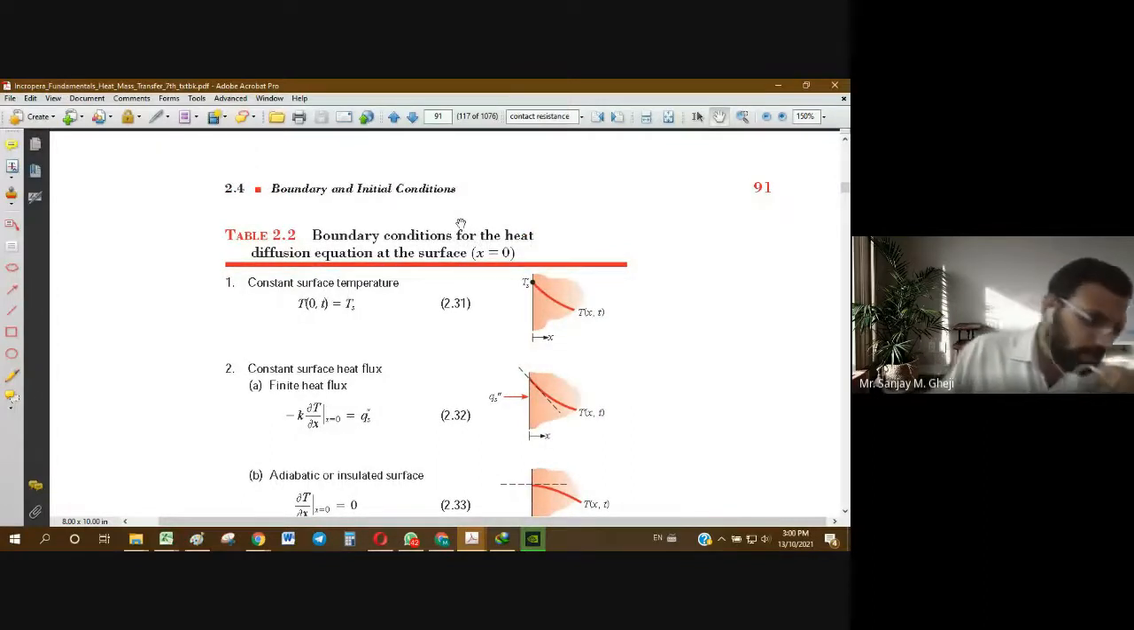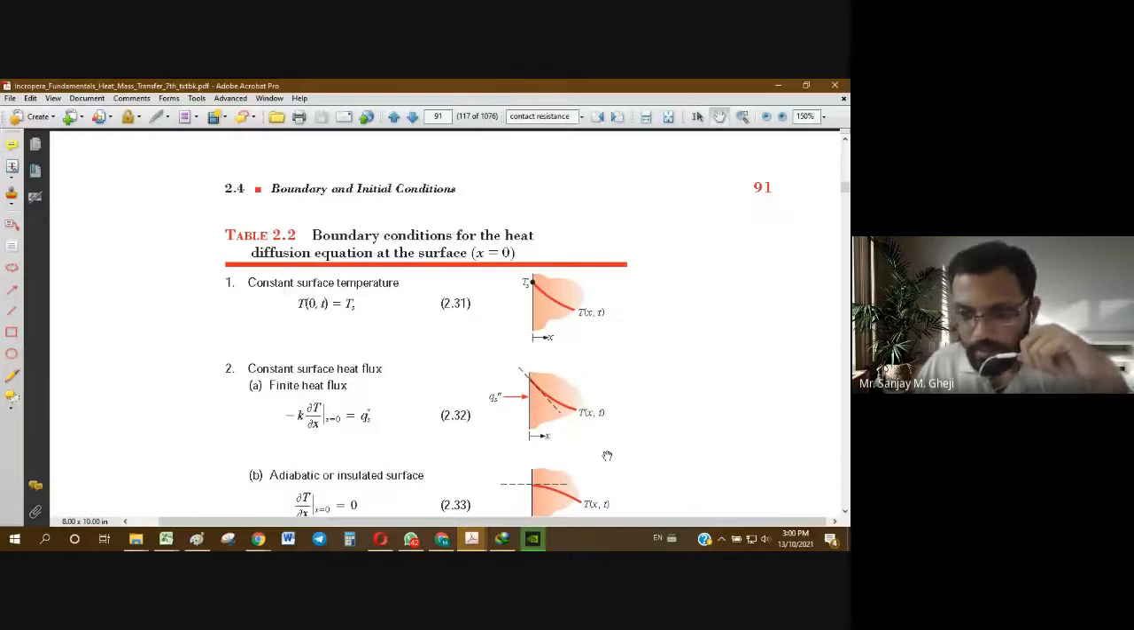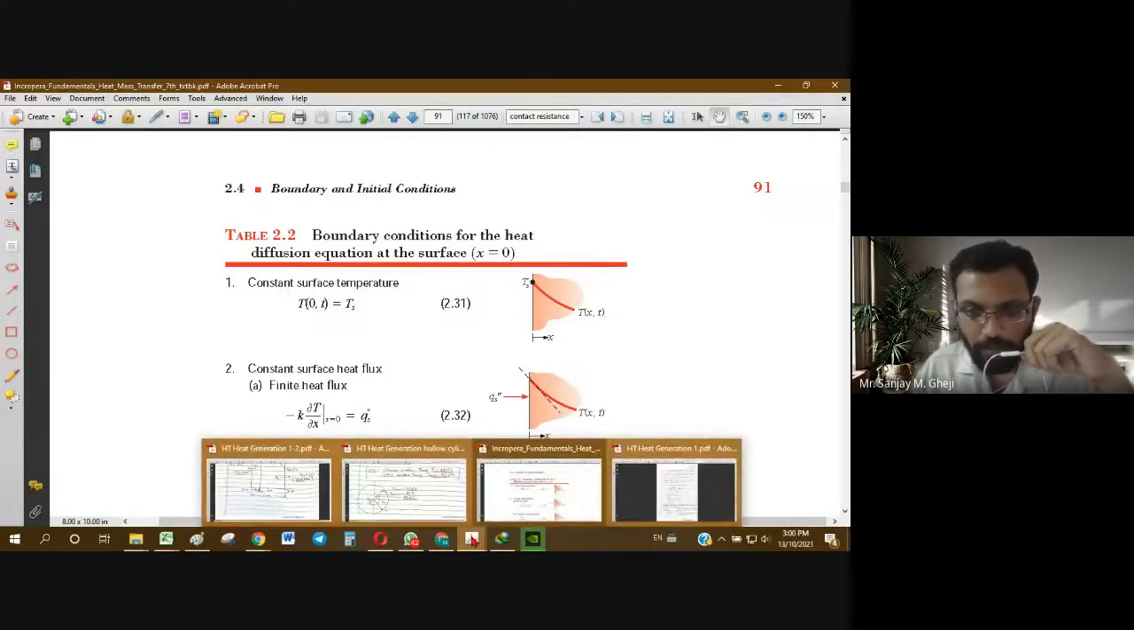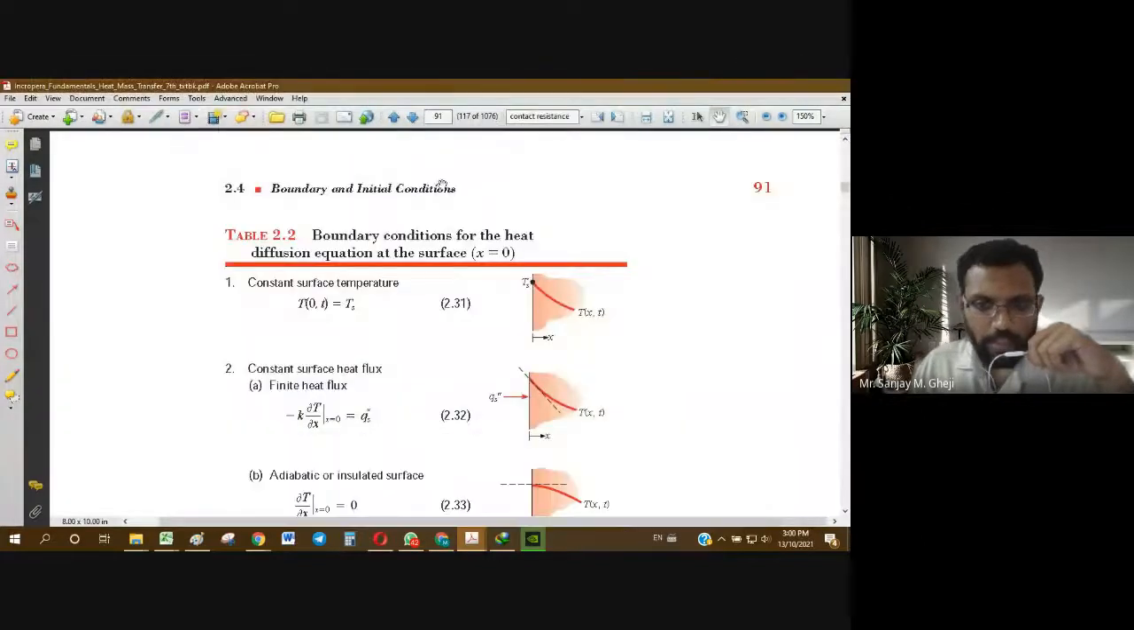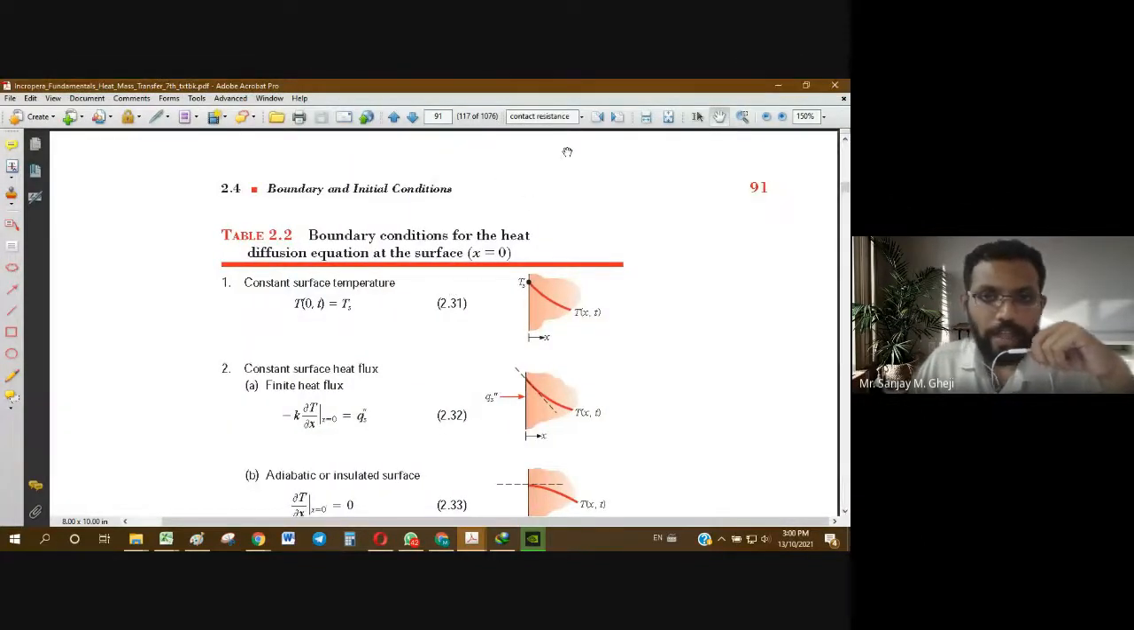One more small part is remaining. Please give me some 5 to 10 minutes and we'll complete it. The remaining part is contact resistance. Just a minute, I will go back to that page.